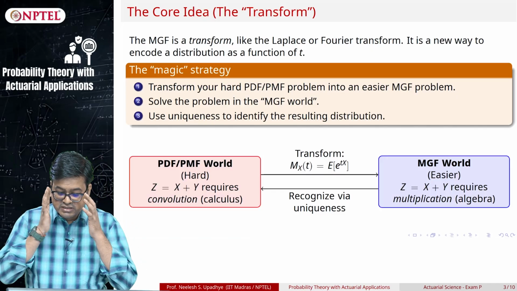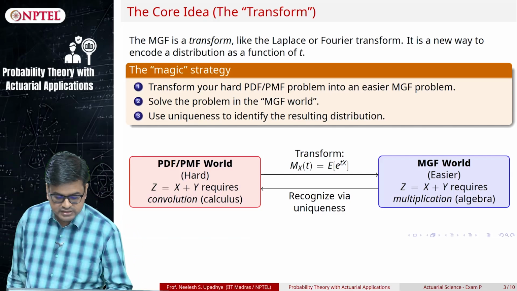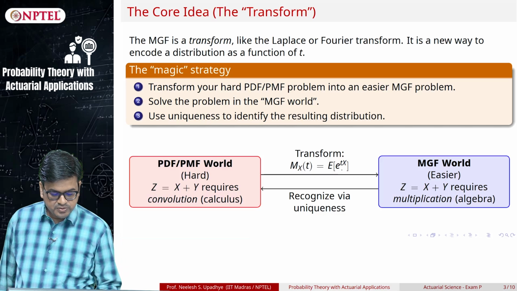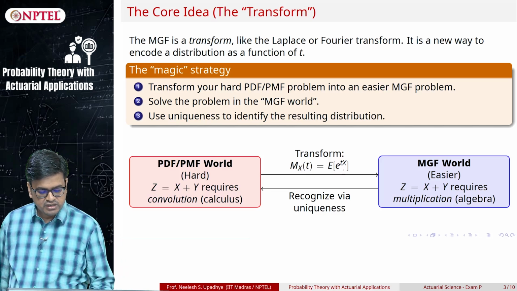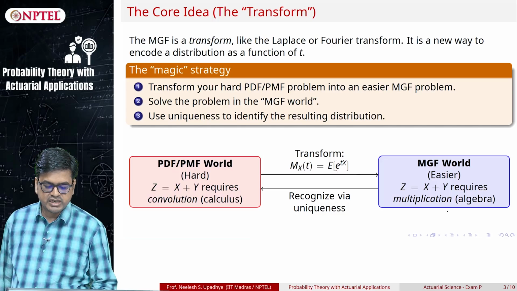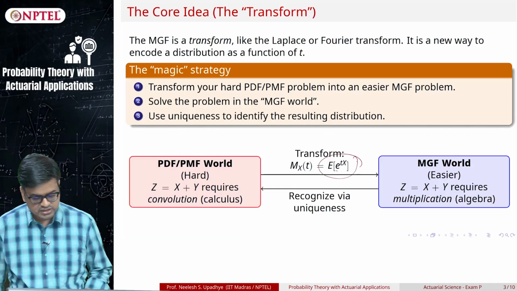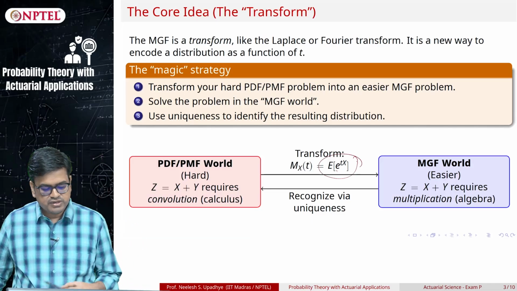Now for Z equal to X plus Y, because this particular transform raises everything into an exponent, everything becomes a multiplication or division problem, and then I can solve it using algebra.